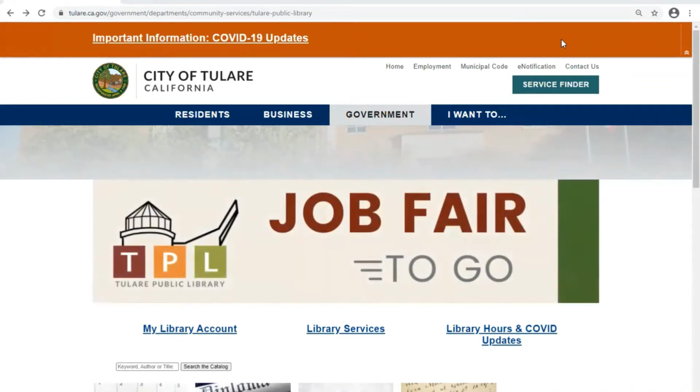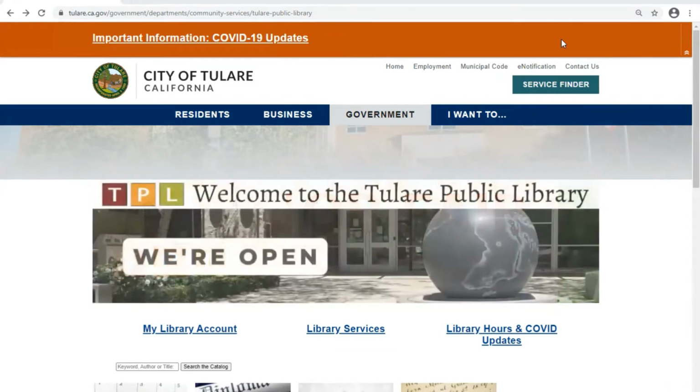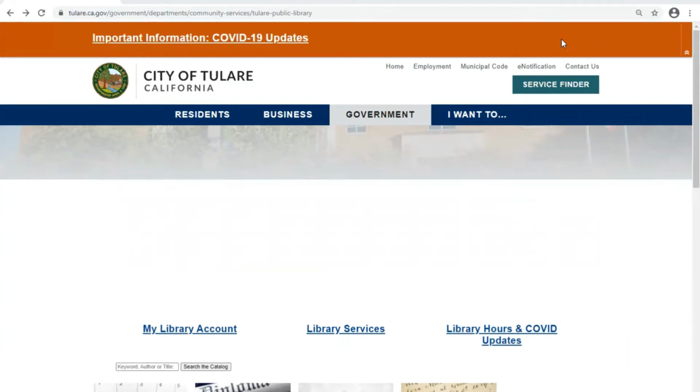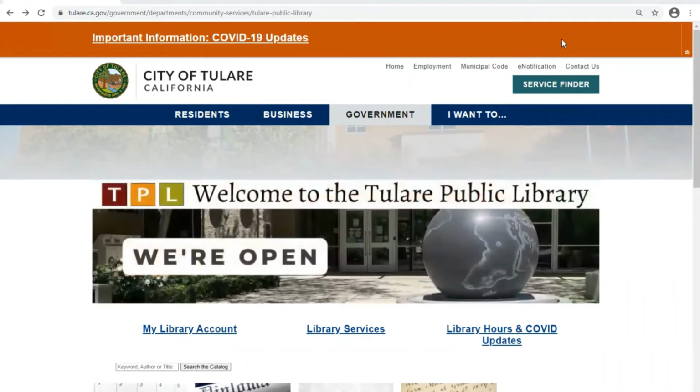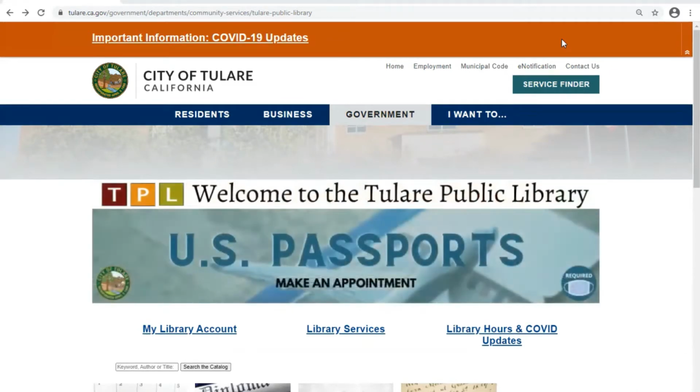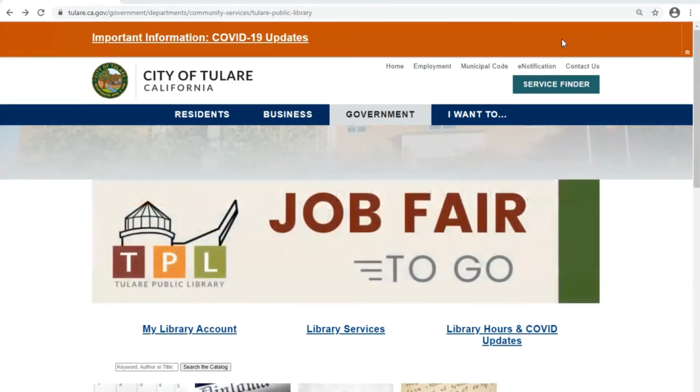We're starting with our Tulare Public Library homepage. Keep in mind that if you are logging in from home, it will ask you for your library card number as well as what library you are wanting to have access to. In this case, it's the Tulare Public Library.